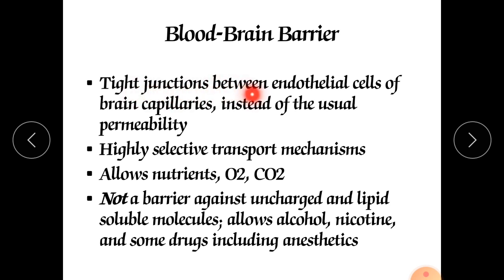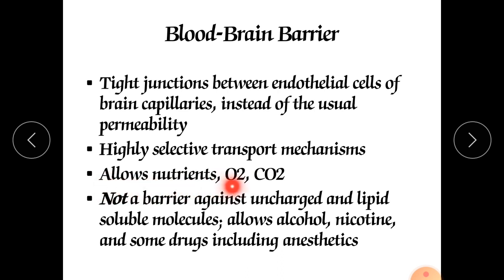Now we will discuss the blood-brain barrier. There are tight junctions between the endothelial cells of brain capillaries, instead of the usual permeabilities. The tight junctions are produced between the endothelial cells of blood capillaries and the astrocytes of the neuroglial cells. They won't allow anything to transfer from the blood capillaries to the brain. It is a highly selective transport mechanism.